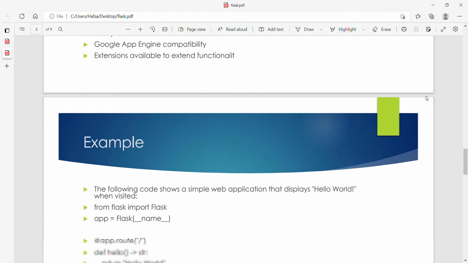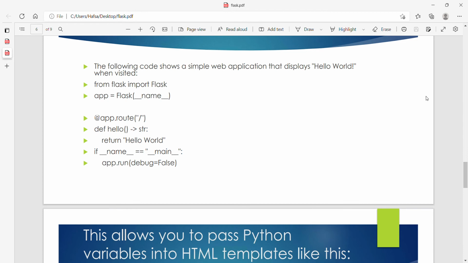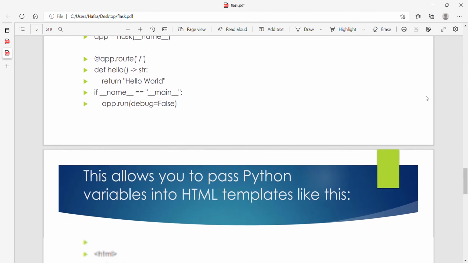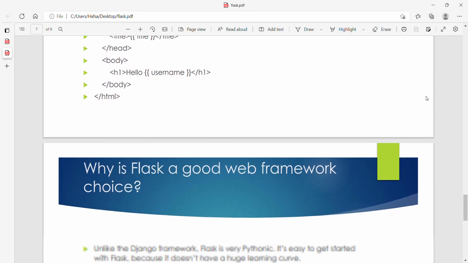For example, in here I write some code, an application that displays hello world. This allows you to pass a Python variable into HTML templates like this code.